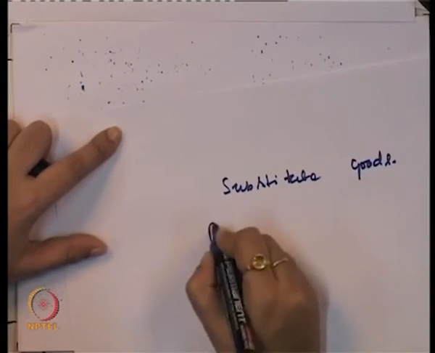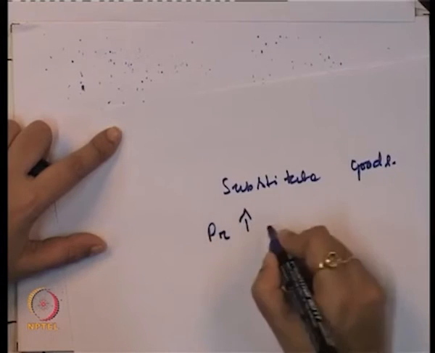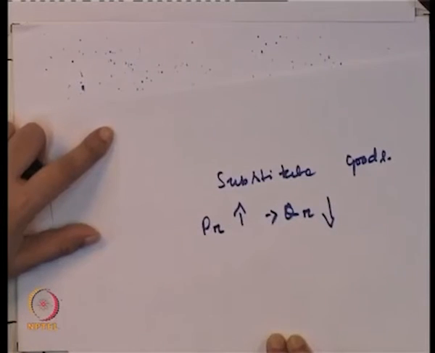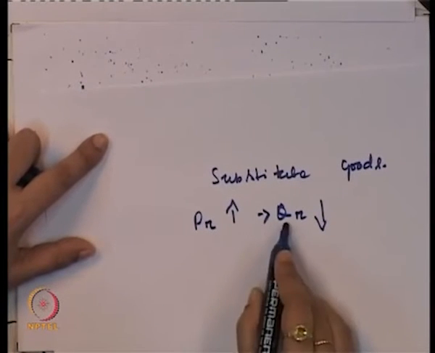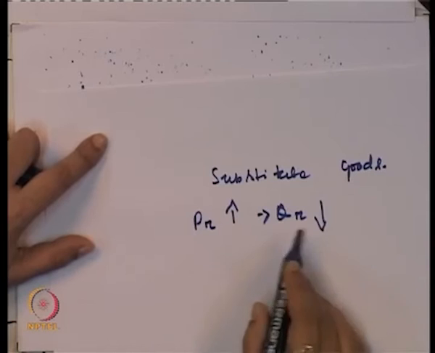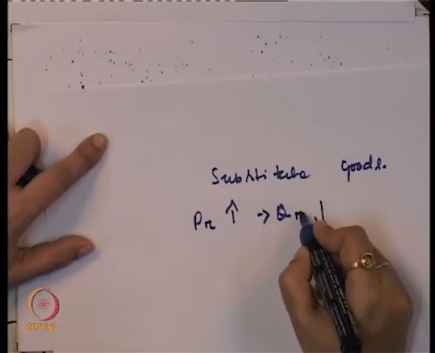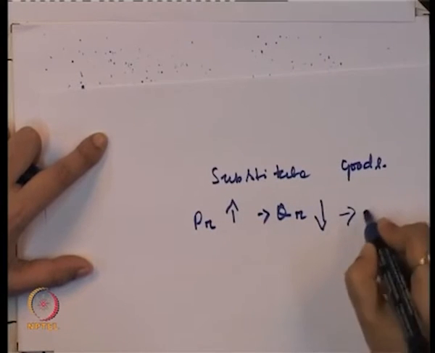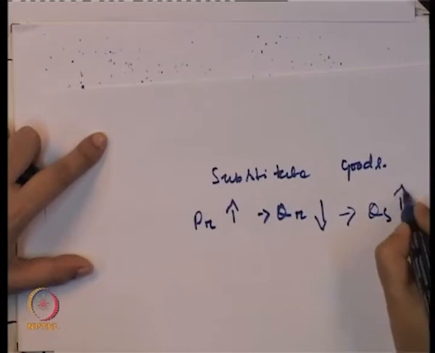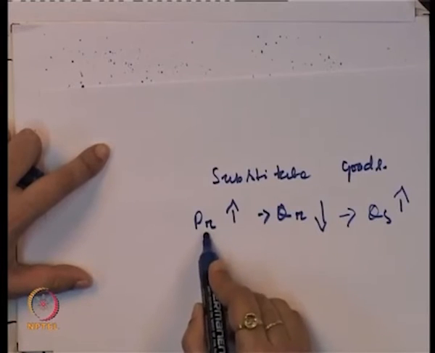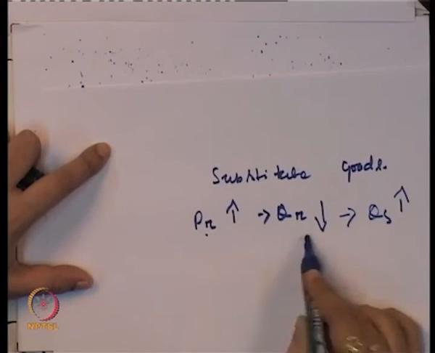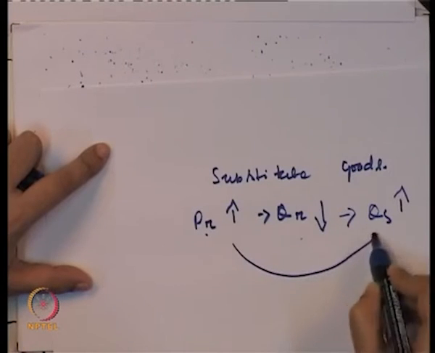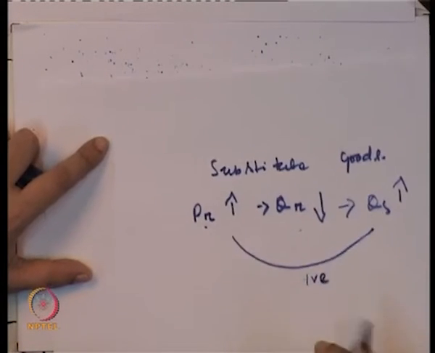When the price of a related good increases, that leads the quantity demanded of the related good to decrease, because price and quantity demanded are inversely related. But how are they related with quantity supplied? Price and quantity supplied are positively related. So whenever the price of a related good increases, quantity demanded decreases, but quantity supplied increases.